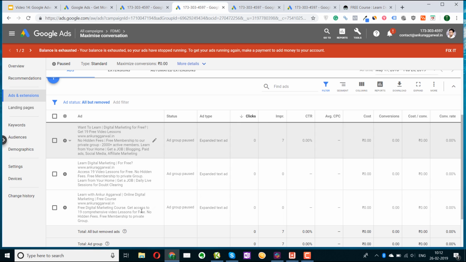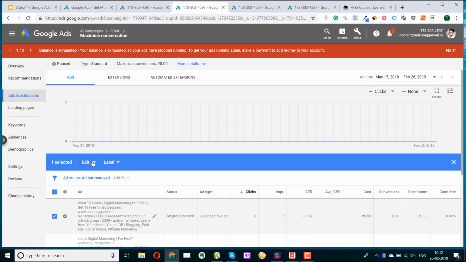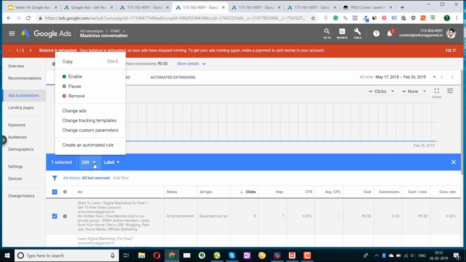You can also duplicate the ad. You don't have to write the ad from scratch. You can just click here and click on copy, and it will create a copy of the ad.